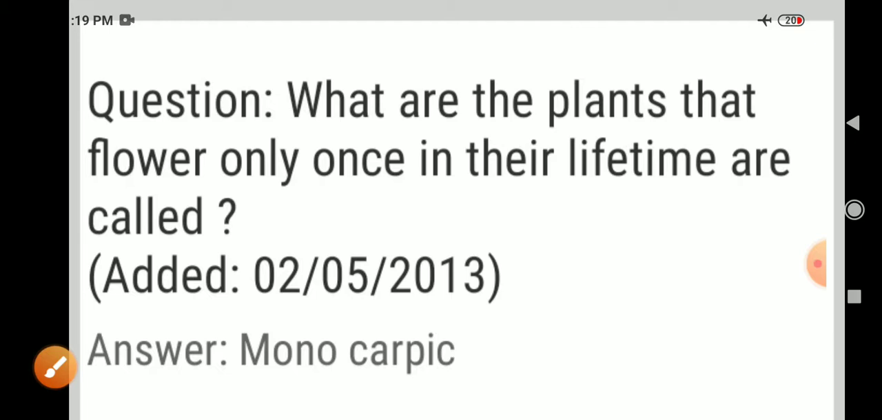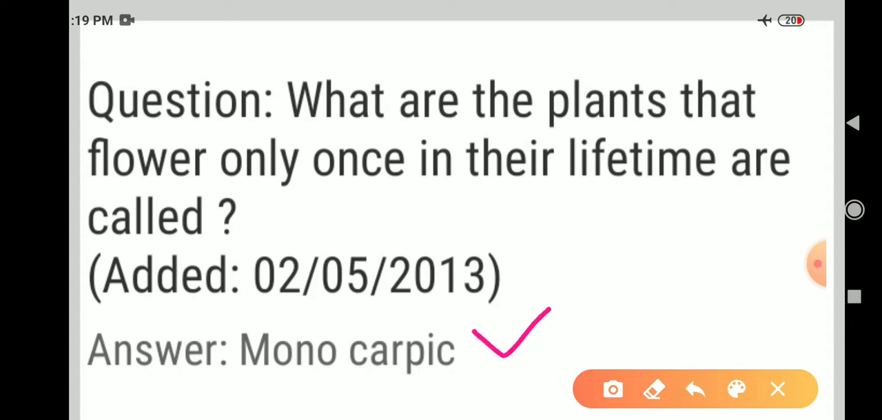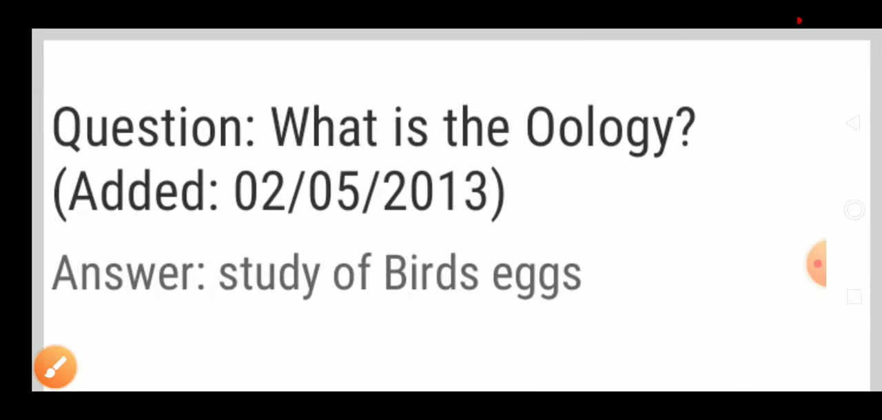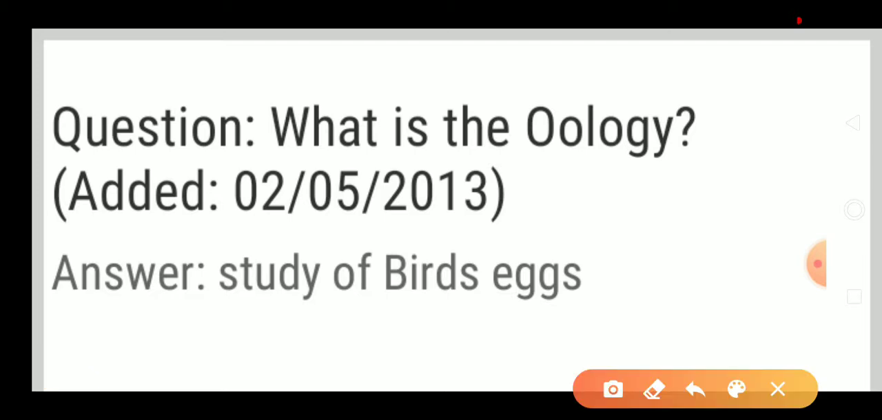Next question. What are the plants that flower only once in their lifetime called? Answer: monocarpic. Monocarpic are the plants that flower only once in their lifetime, and after that they die. What is oology? Answer: study of birds' eggs. Study of birds' eggs is known as oology.